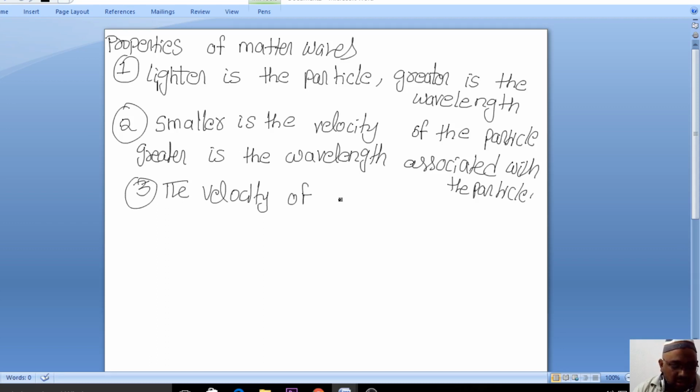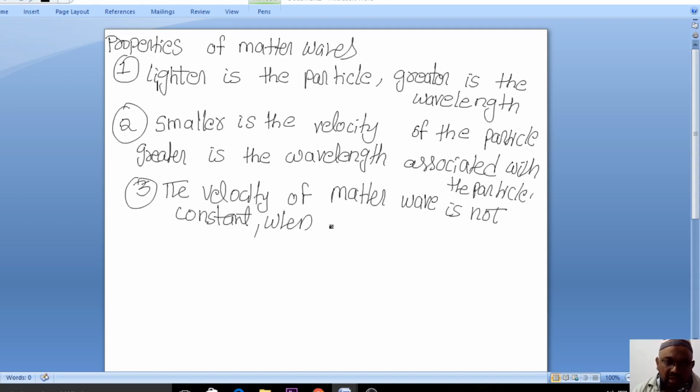Matter waves depend on the velocity of the particle, which is not constant. The velocity of a matter wave is not constant when compared with the electromagnetic wave. This is what you have to remember.